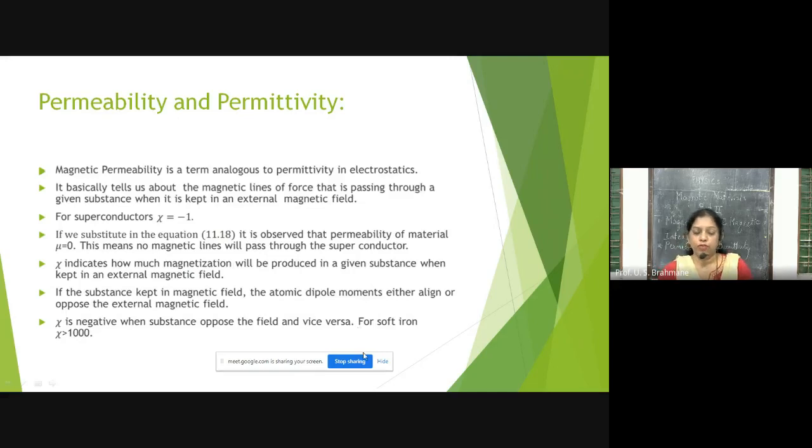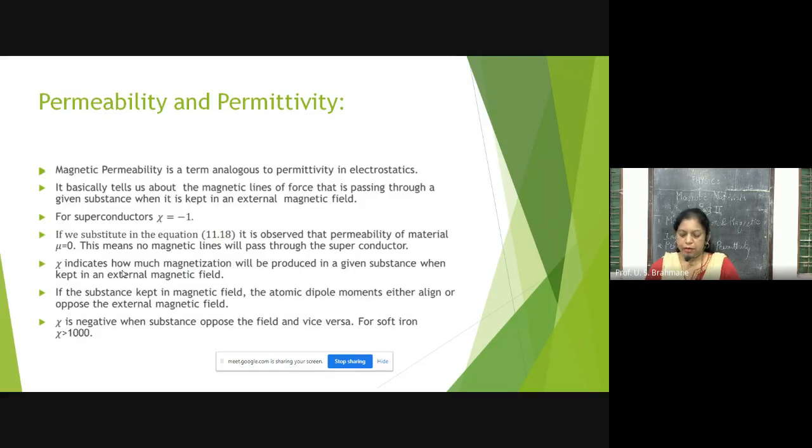And for soft iron, Xi is very much greater than 1000. So in that case, when we apply an external magnetic field, it acts like a magnet. And even if we remove the external magnetic field, the material still acts like a magnet. So that is the magnetization.